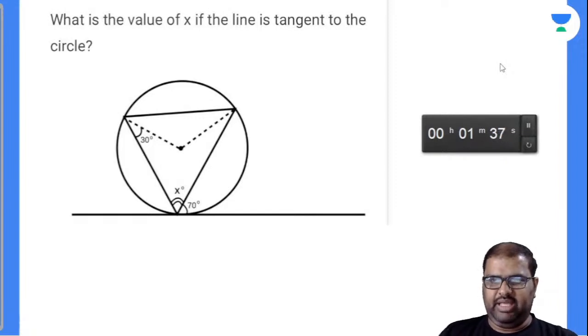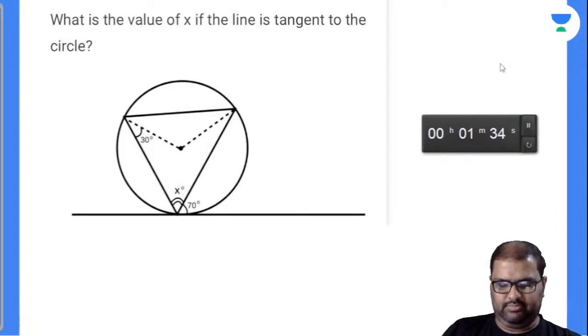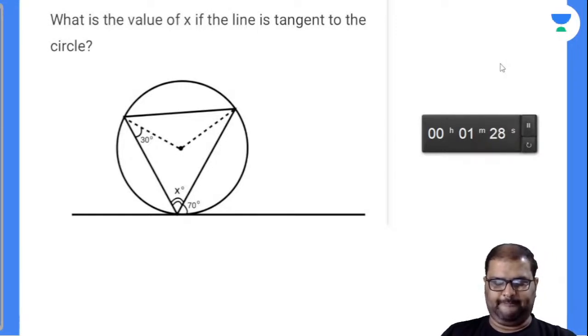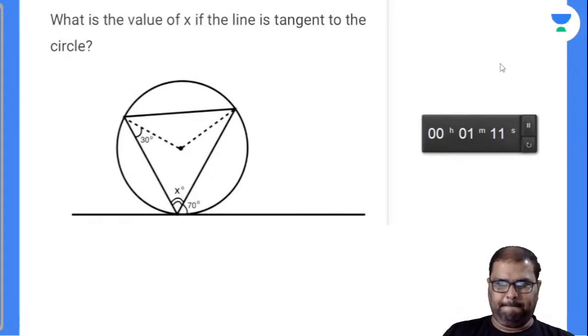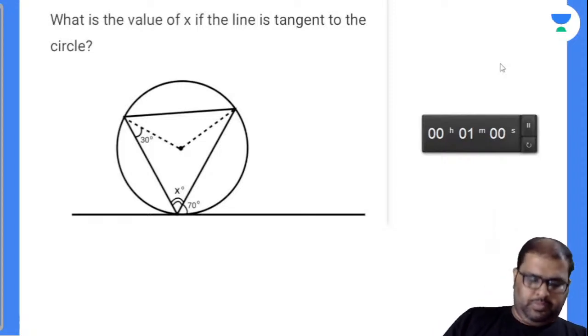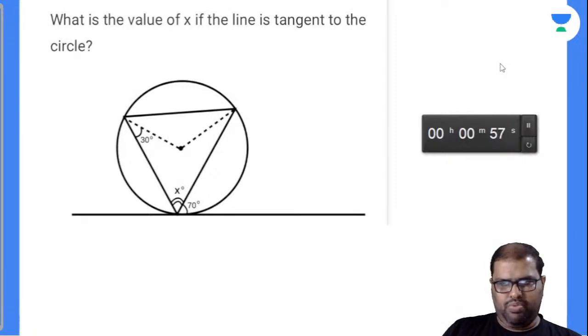What is the value of x if the line is tangent to the circle? You are asked to find out the x degree value. What did you find out there? 60. No doubt.